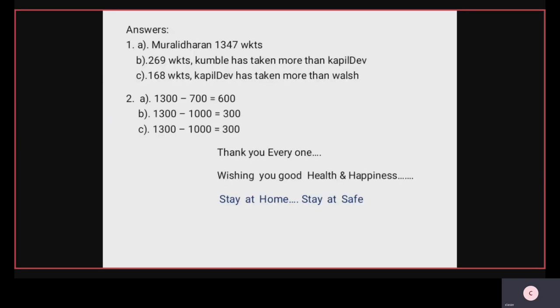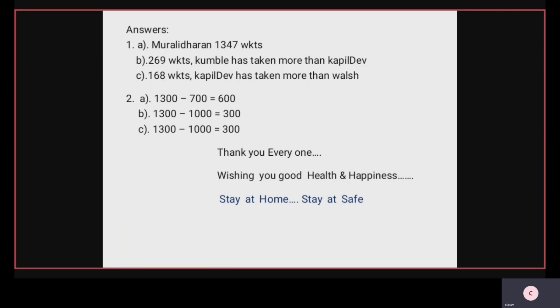See, I gave answers also here. First one is Muralidharan, 1347 wickets. B answer is 269 wickets. Kumble has taken more than Kapil Dev. Now C answer is 168 wickets.